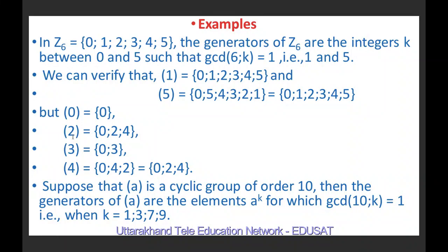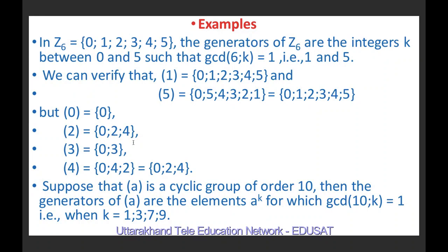If we divide 6 by 6, we get 0. If we multiply 4 by 2, we get 8. If we divide by 6, the remainder is 2. 5 times 2 is 10. If we divide by 6, the remainder is 4. So in every case, the element obtained is either 0 or 2 or 4.